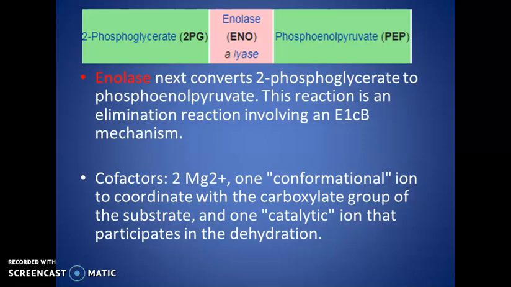The cofactors required are 2 Mg2+ ions: 1 conformational ion to coordinate with the carboxylate group of the substrate and 1 catalytic ion that participates in the dehydration. Here the dehydration reaction occurs for the formation of phosphoenolpyruvate.